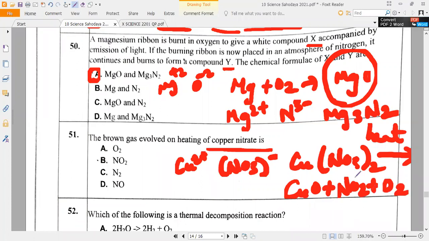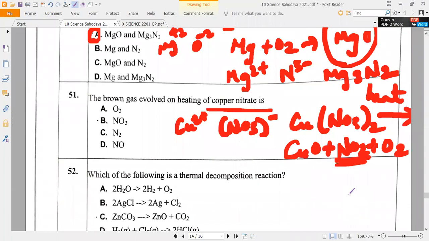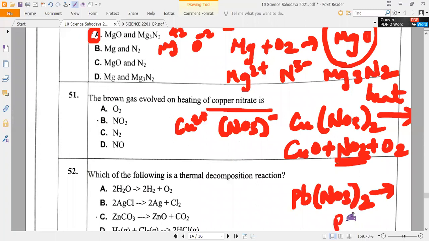So in this case we used to get nitrogen dioxide. One more case also we get nitrogen dioxide. What is that? Decomposition of lead nitrate, Pb(NO3)2. Do you remember? In this also we used to get what, guys? PbO, lead oxide, plus nitrogen dioxide plus oxygen.